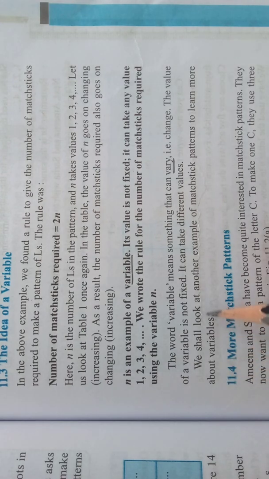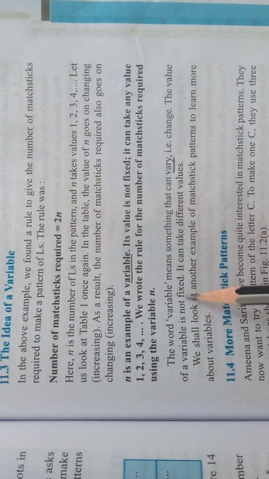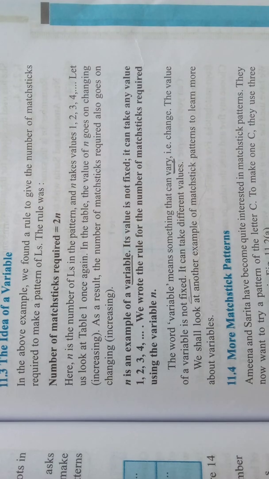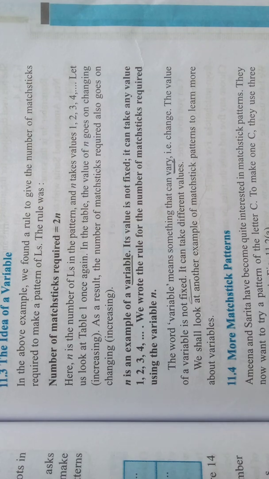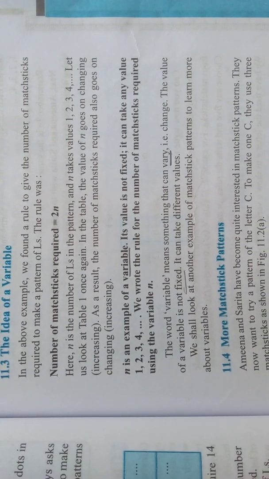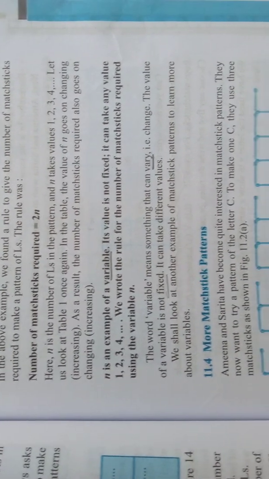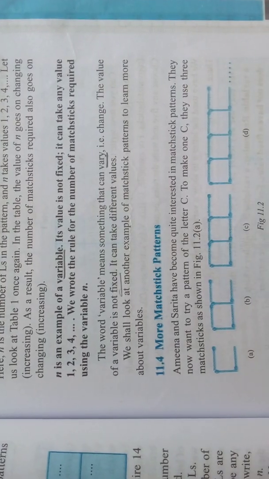The value of a variable is not fixed. It can take different values. Understood, children? So, that is the variable. Come, we'll see one more matchstick pattern.